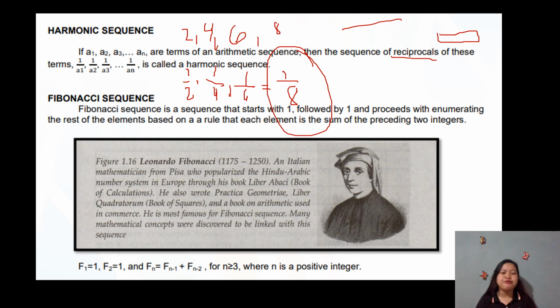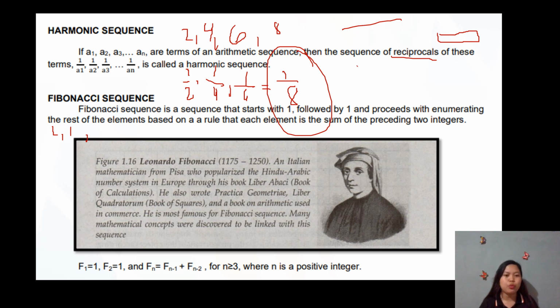Now, let's go to the Fibonacci sequence, the last one. Okay? Fibonacci sequence is a sequence that starts with 1, followed by 1, and proceeds with enumerating the rest of the elements based on a rule that each element is the sum of the preceding two integers. So again, pag Fibonacci gani, nagsugod na siya 1. And then, followed by 1. Kibali, ang musunod ana, i-add nato ang duha ka preceding terms.